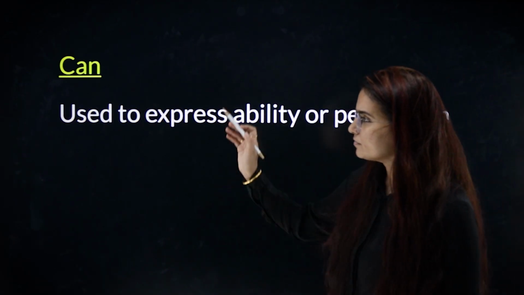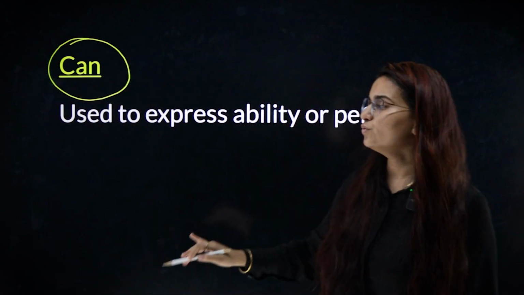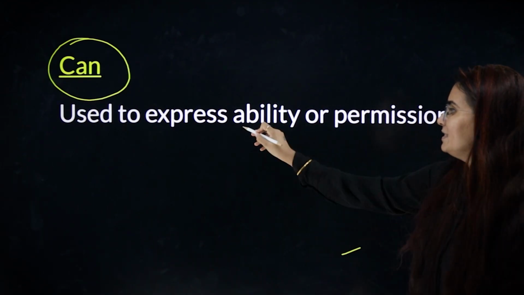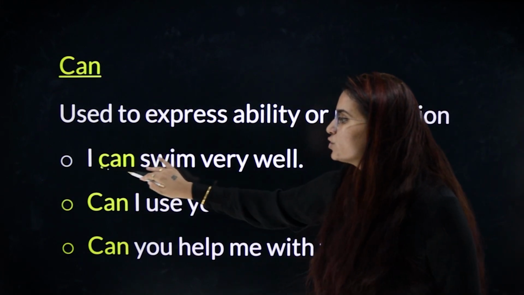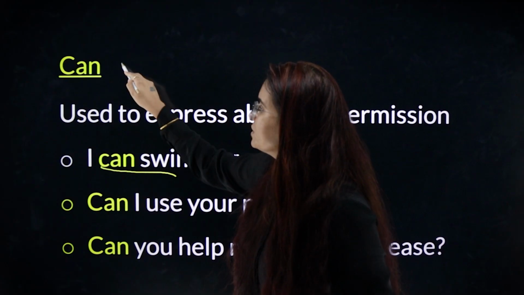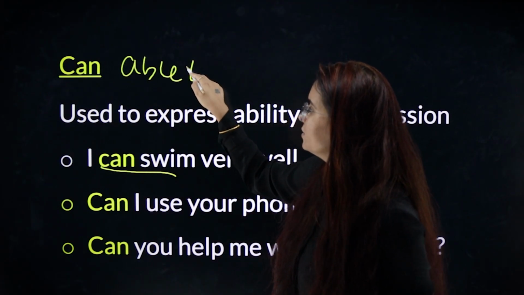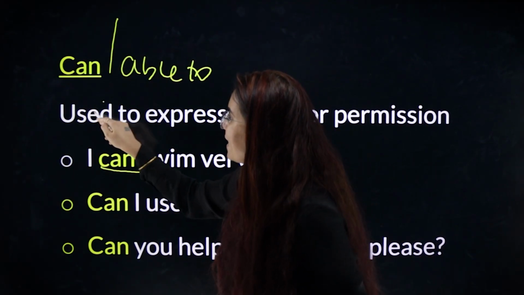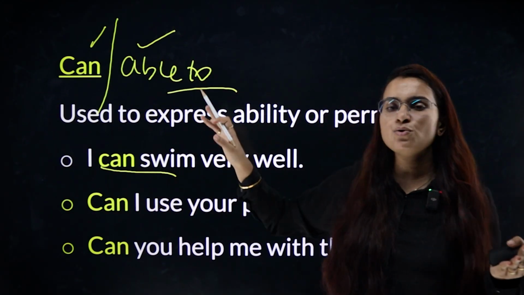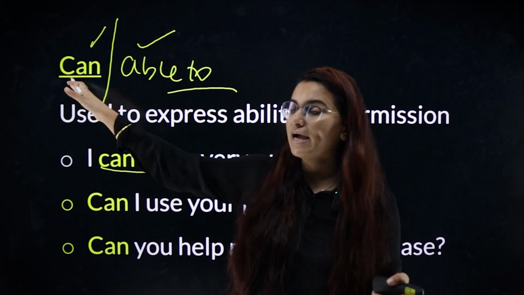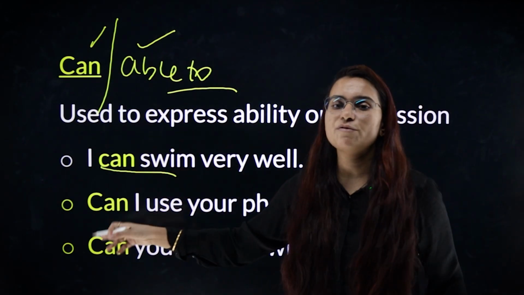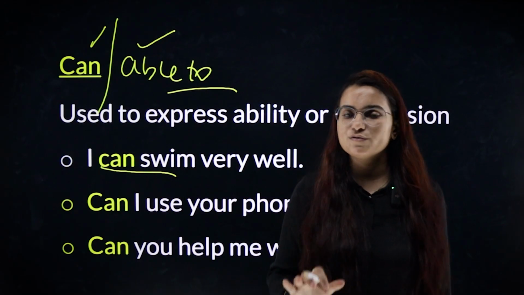Next we have can. Can is used to express ability or permission in present tense. Ability, that I can do this. I can swim. I am able to. Generally, people use can and able to together, but you need to understand can and able to are the same thing. So if you want to use able to, you can use able to, but if you want to use can, you have to only use can. I am able to swim very well or I can swim very well. One of them, not both of them.